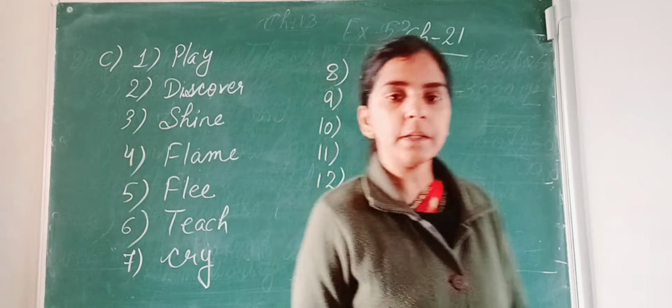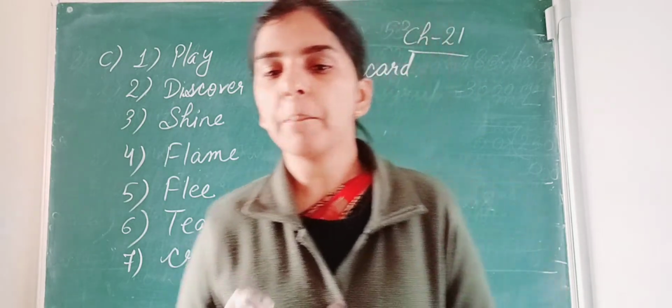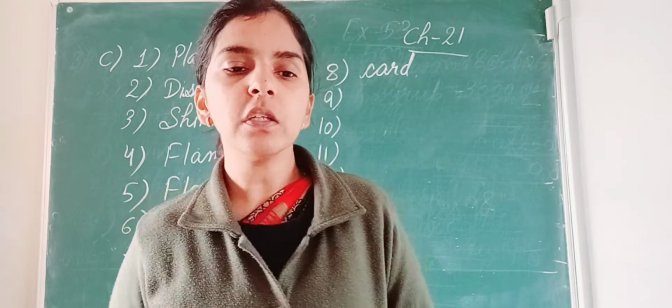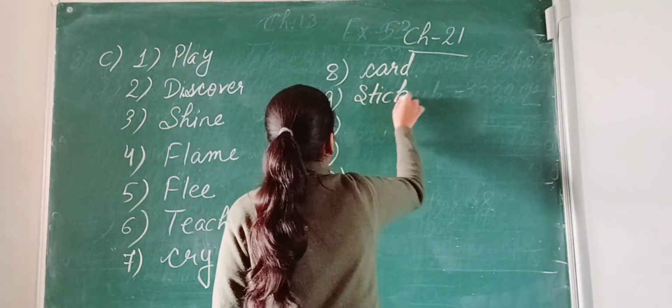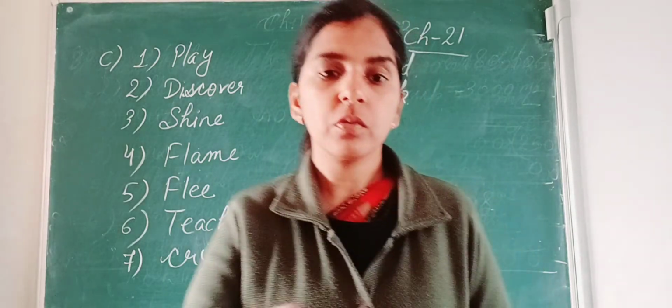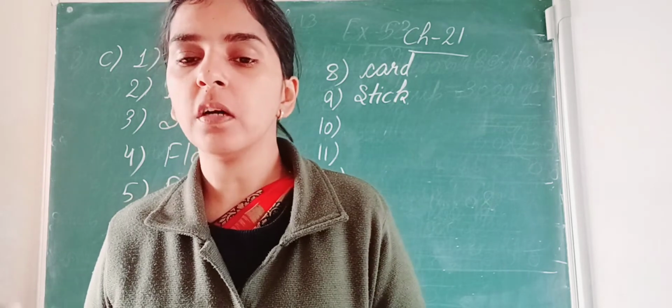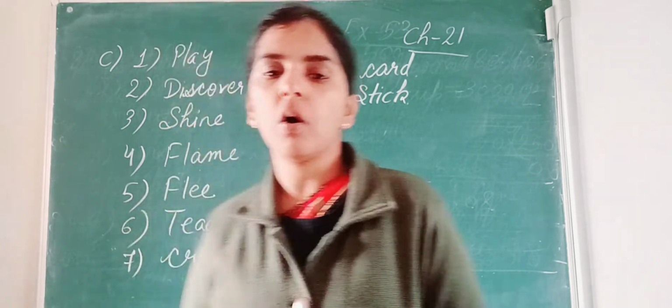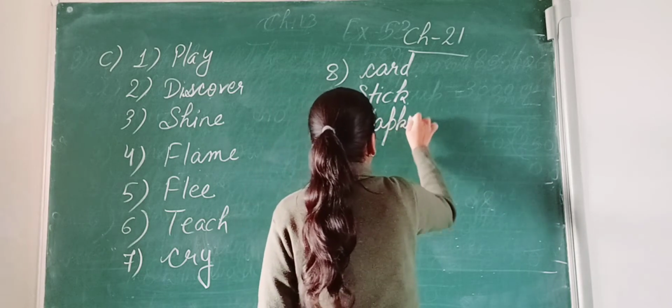So number 9. Fortunately, stick, yesterday, happily, or suddenly. So here the odd word is stick. All others are adverbs. Okay. Stick is a noun. Now number 10. Soon, silently, napkin, together, or oddly. So here the odd word is napkin. All others are adverbs.